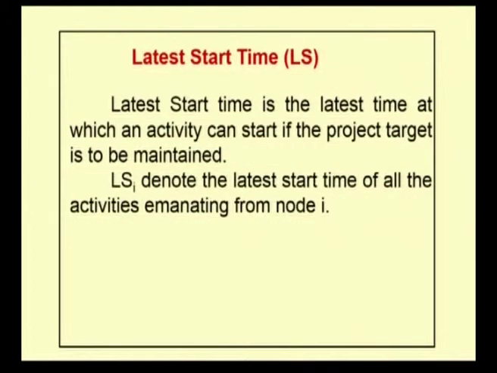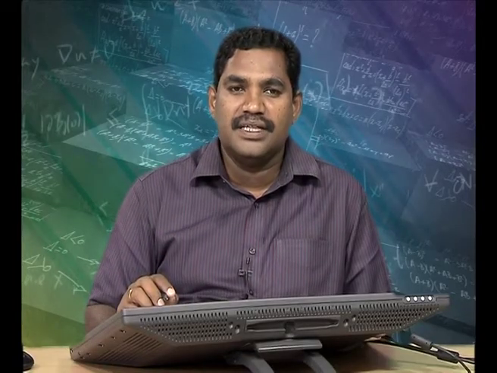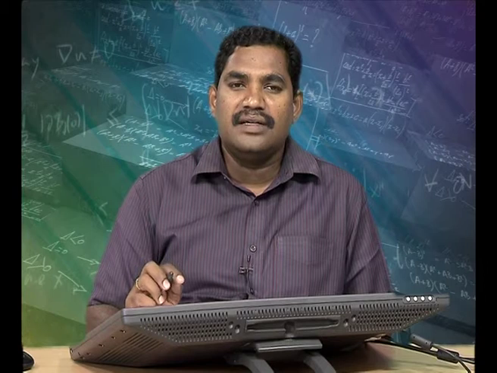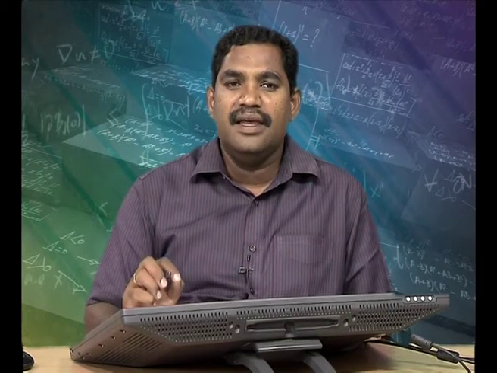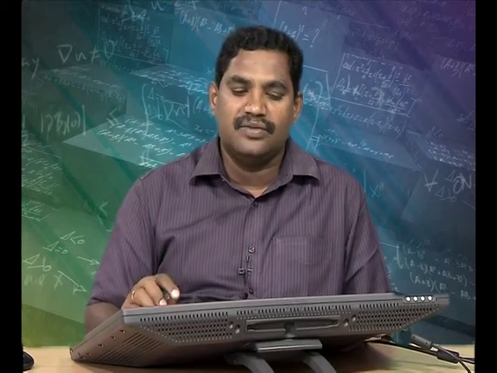With the earliest starting time and earliest finishing time, the next idea is the latest start time, denoted by LS. Suppose we have a target time for completion of the project. The target time for the completion of the project is the latest finishing time of the final activity of that network.